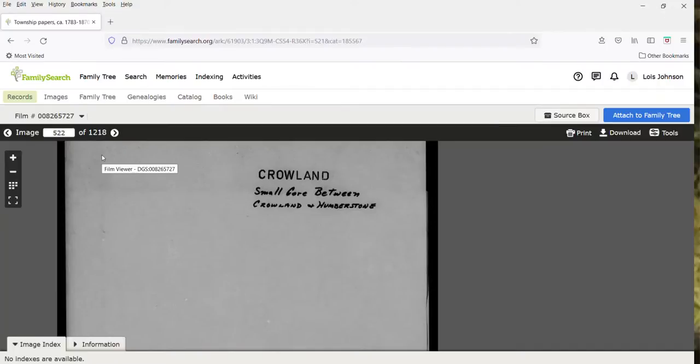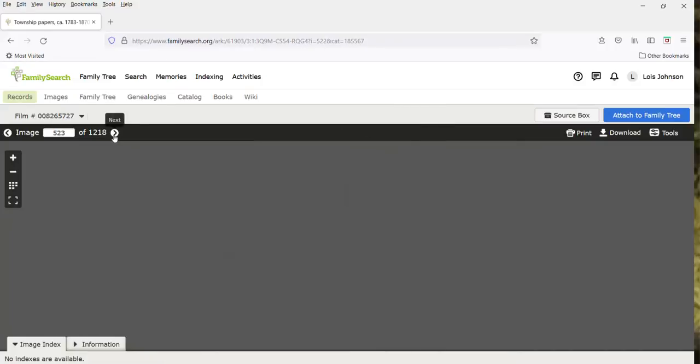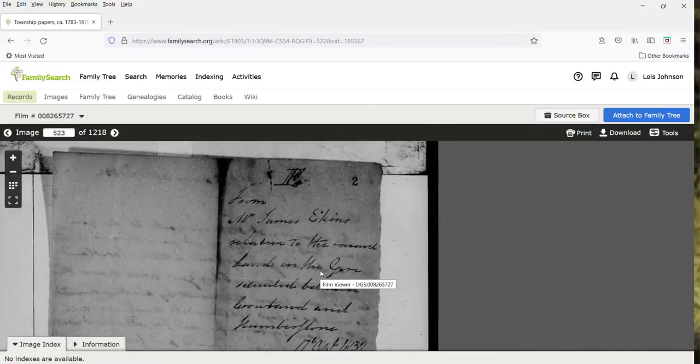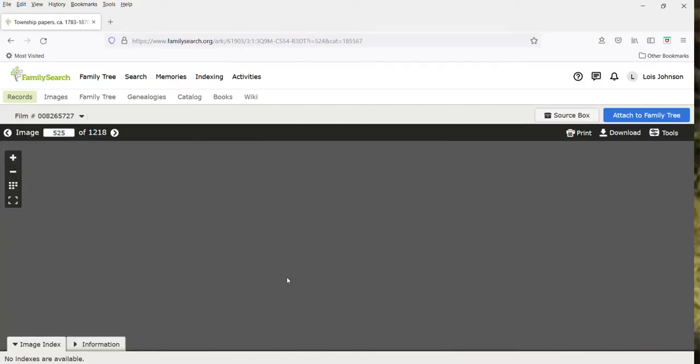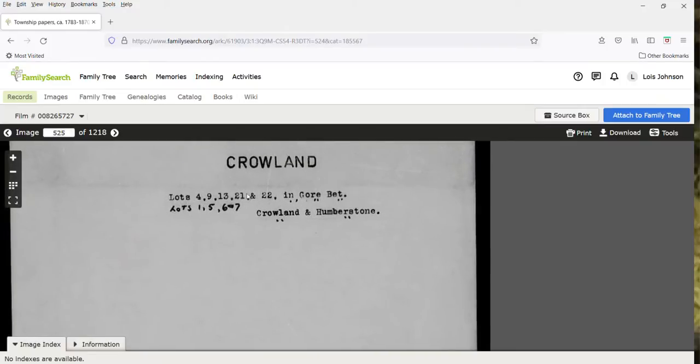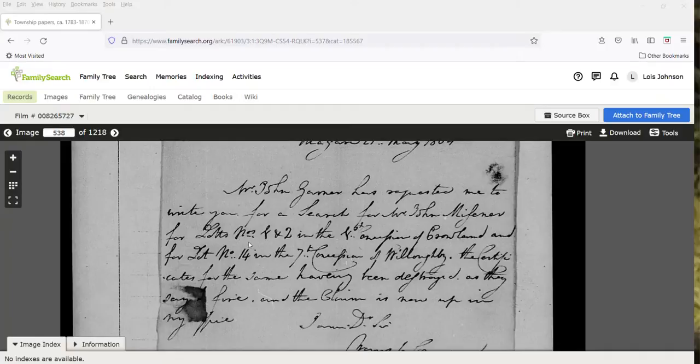So let's go to page 520. Let's go to the next page. And it talks about James Ekins. I'm just going to go to page 525 for a second. And here it talks about a whole bunch of lots in the gore between Crowland and Humberstone. And then if I go to page 5, okay, lots 1 and 2 in the first concession in the Township of Crowland. So Crowland uses lots and concessions.